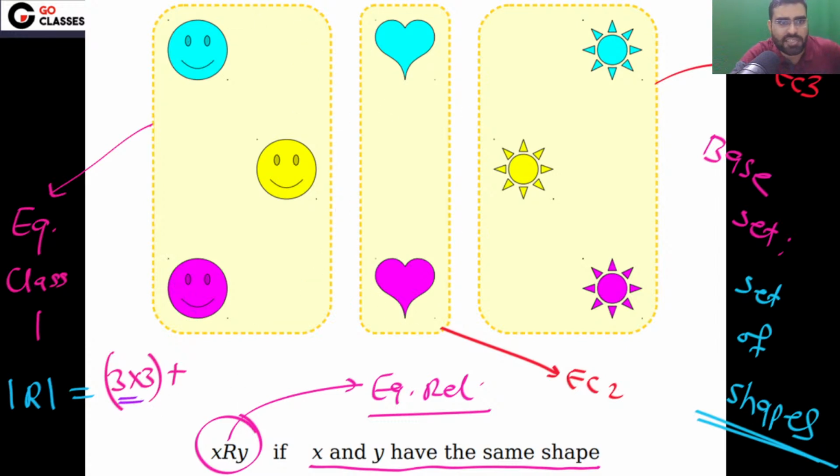From this equivalence class you will get 4 ordered pairs. From this equivalence class you will get 9 ordered pairs. So finally the cardinality will be 9 plus 4 plus 9, and that is 22. Very good.